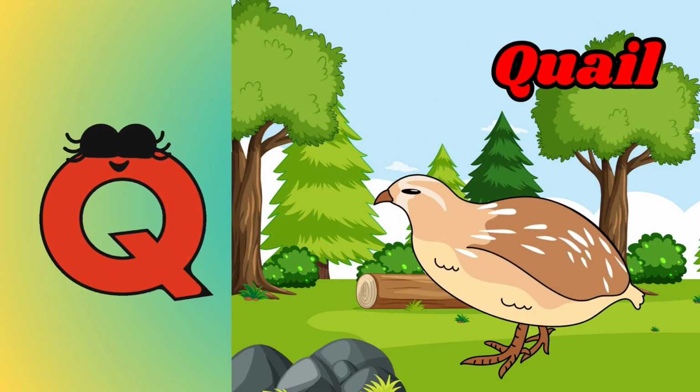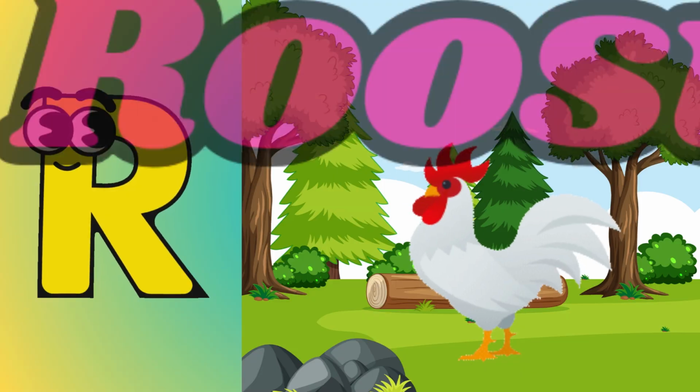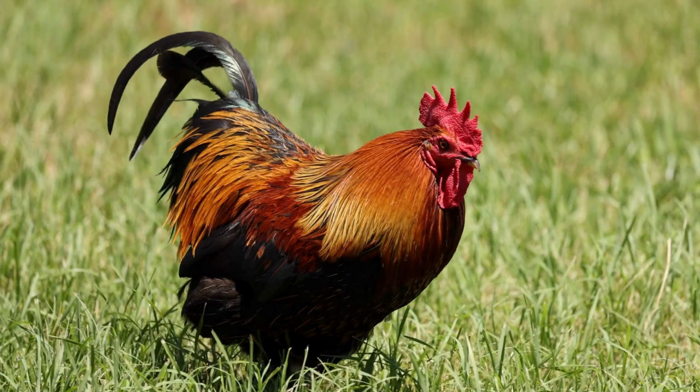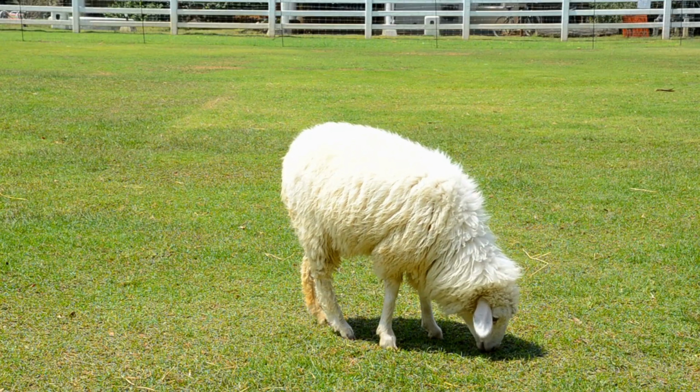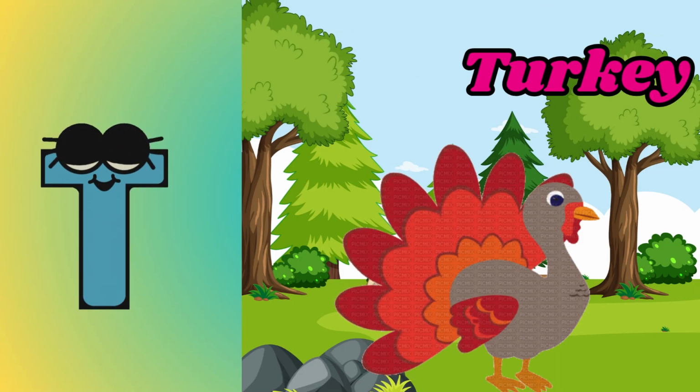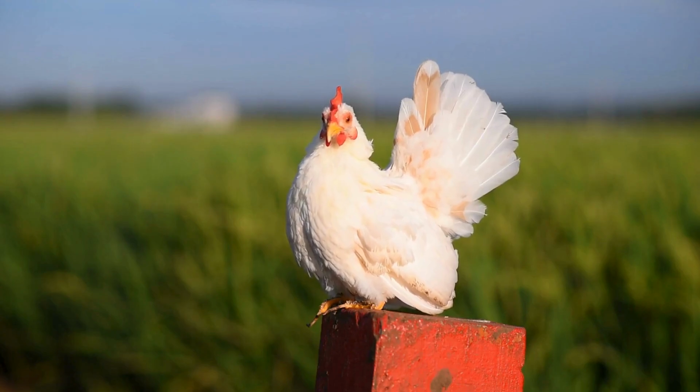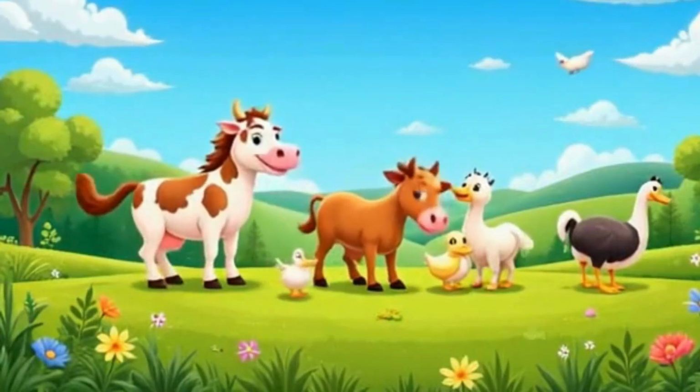Q is for quail, quail. Q is for quail. R is for rooster, rooster. R is for rooster. S is for sheep, sheep. S is for sheep. T is for turkey, turkey. T is for turkey. These are ABC farm animals.